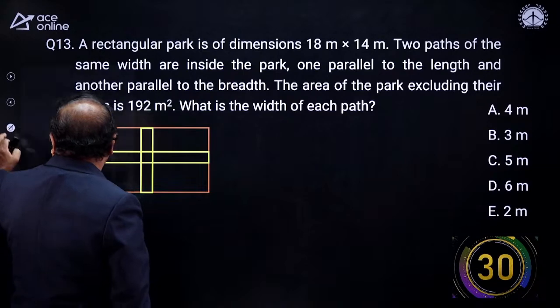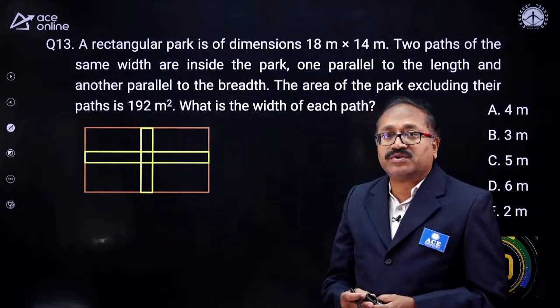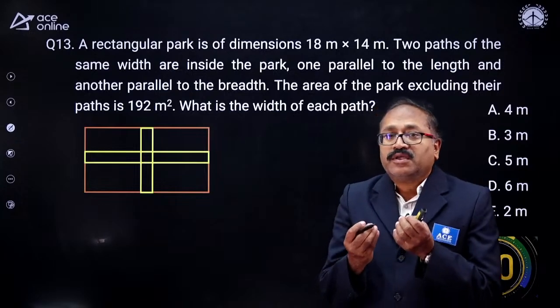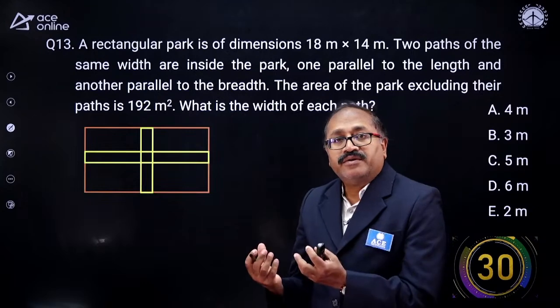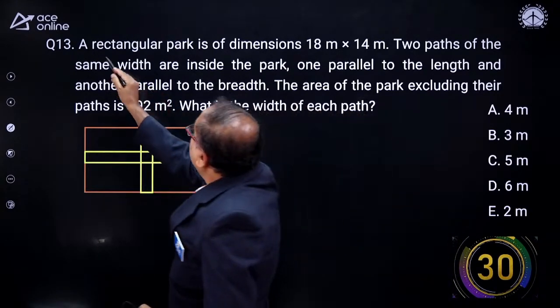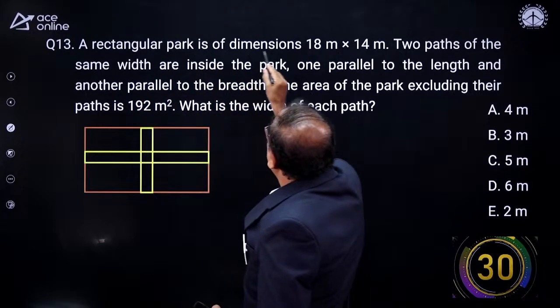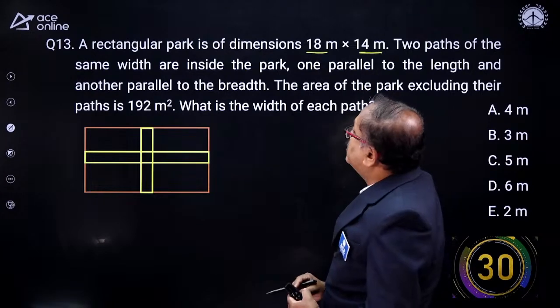Next question is here. Finding the middle path. We will first read the question and see how very basic concepts are applied over here, and the question is not very direct. Here it says a rectangular park of 18 meters and 14 meters.